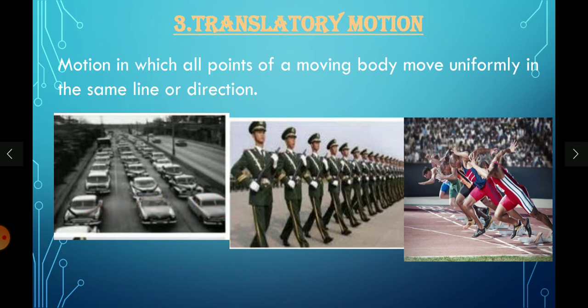So is there any difference between this translatory motion and rectilinear motion? Yes, there is. In rectilinear motion, we consider only a line, which is, you can observe only this portion of the car is moving. So there are no other points for reference to see the motion. But in translatory, we have three different points here and they move with the same direction and speed. Have you understood what is translatory motion?